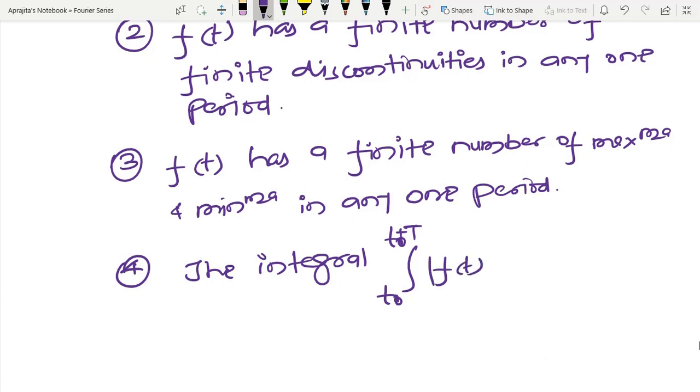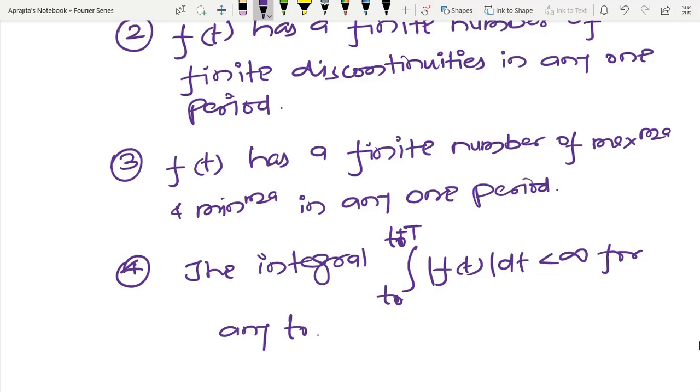And if this integral is less than infinity for any t0, it means that I can start truncating the function from any point, and if I take the portion of the function up to one period, and that value is finite,